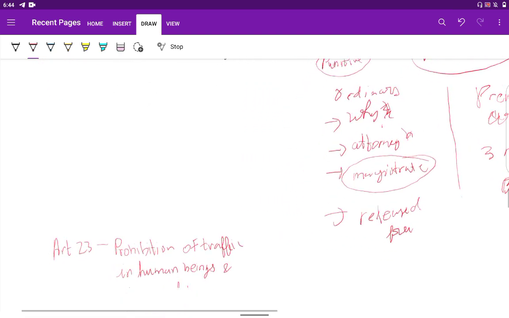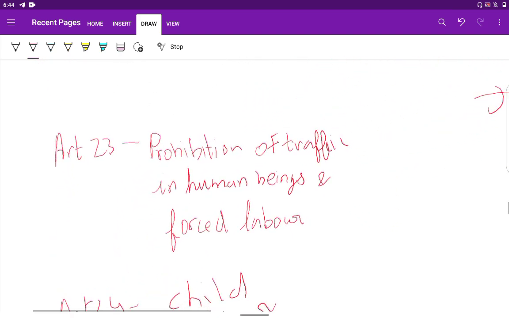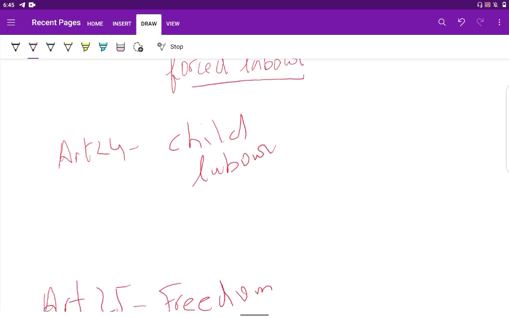Next is Article 23, which says prohibition of traffic in human beings and forced labor. This is held illegal in our country. Article 24 is talking about prohibition of child labor.